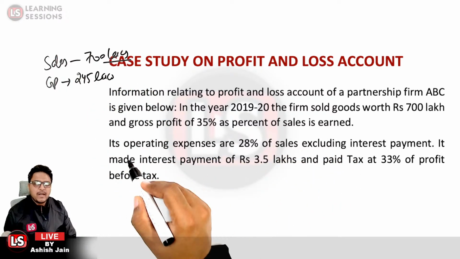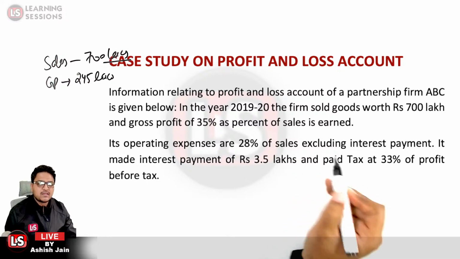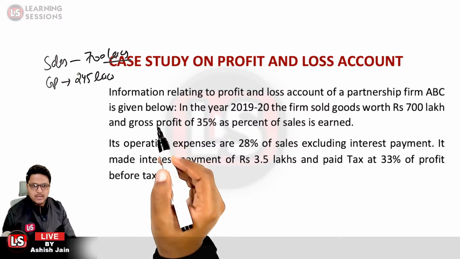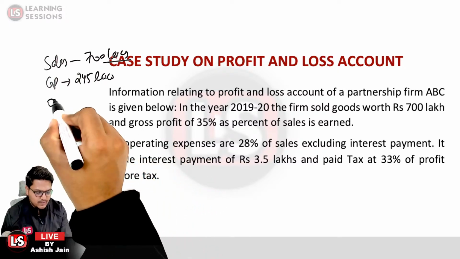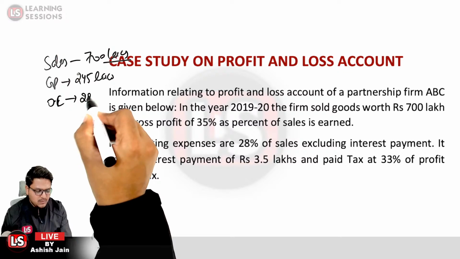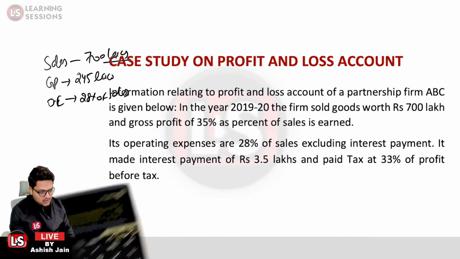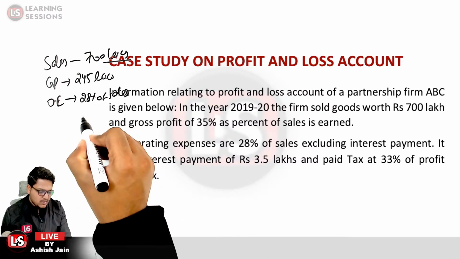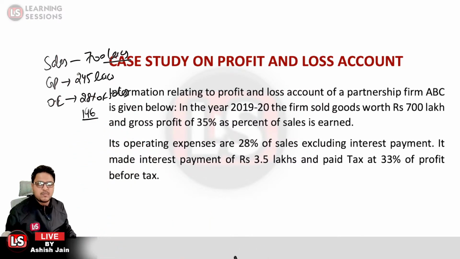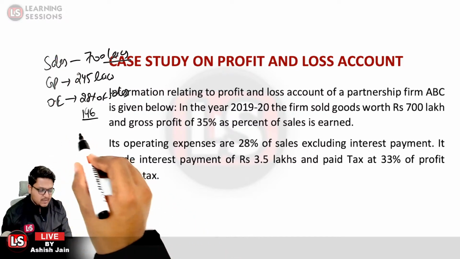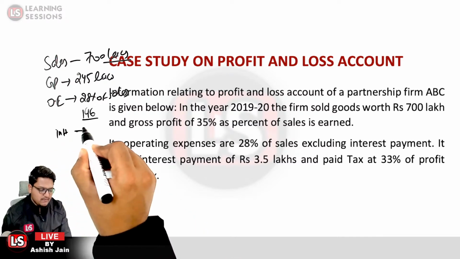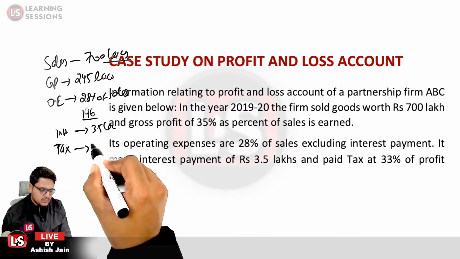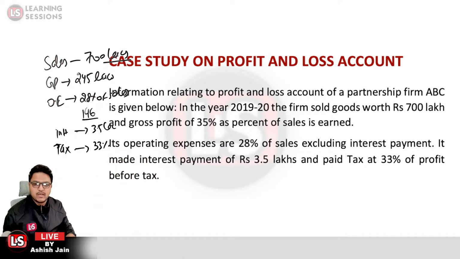And further, its operating expenses are 28% of the sales, excluding interest payment. What were the operating expenses? These were 28% of sales. So what is 28% of sales? 700 multiplied by 28%, and that comes out to be 196. And further, it is given that the firm has made an interest payment of 3.5 lakhs. And further, the tax was to be calculated at 33%.